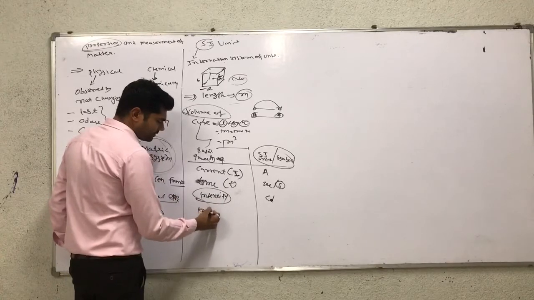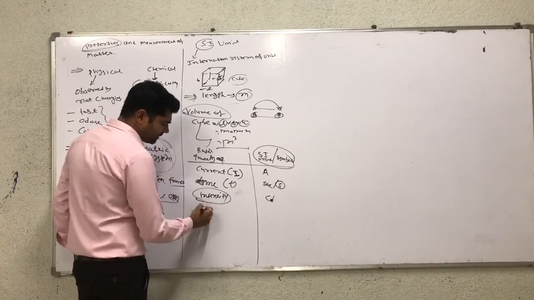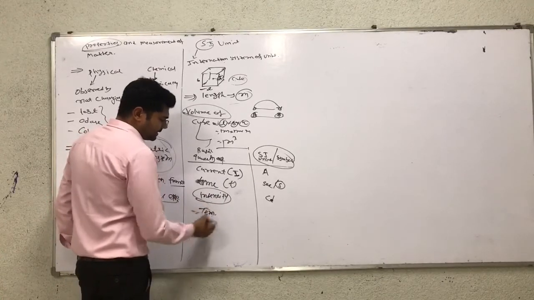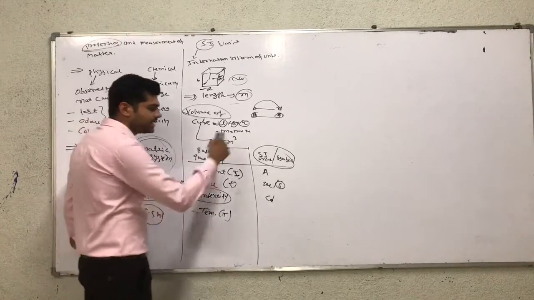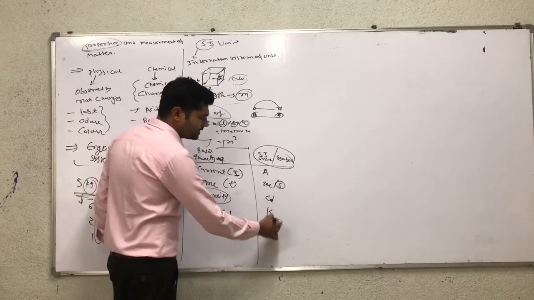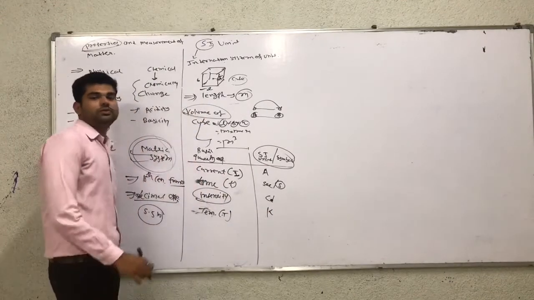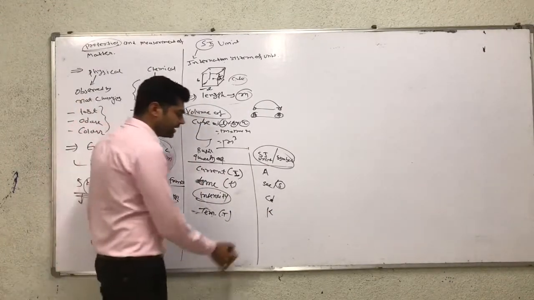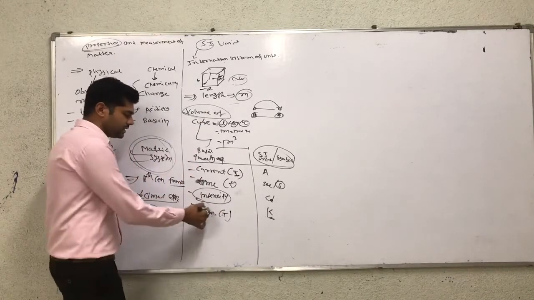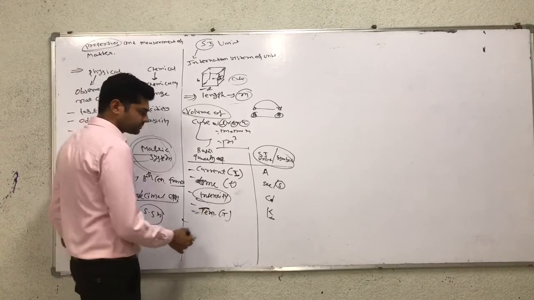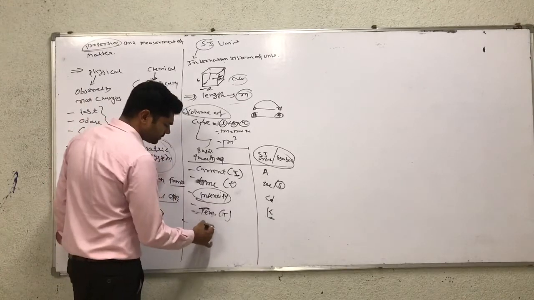Now Kelvin. First, measure temperature. Temperature is denoted by T, and the SI unit of temperature is Kelvin, and the symbol of Kelvin is K. Next physical quantity, amount.